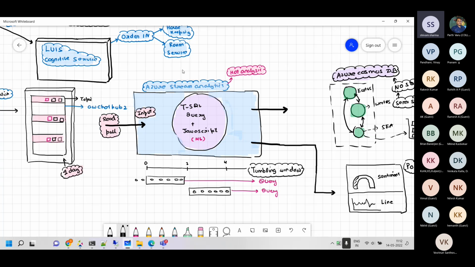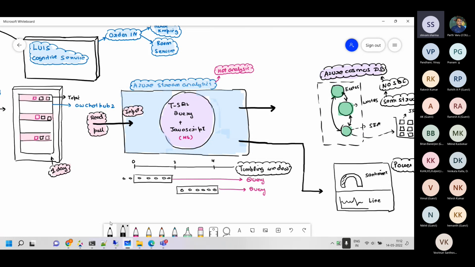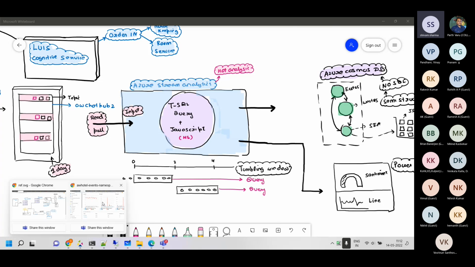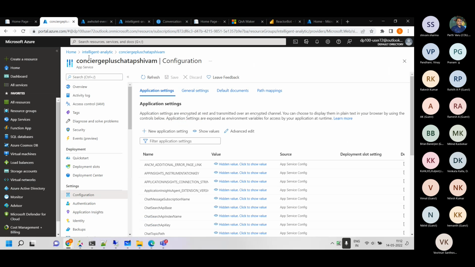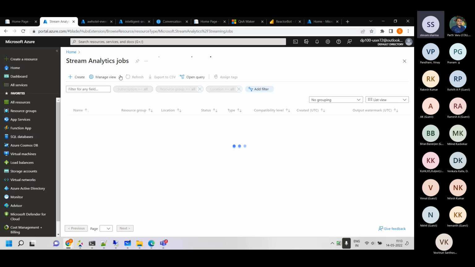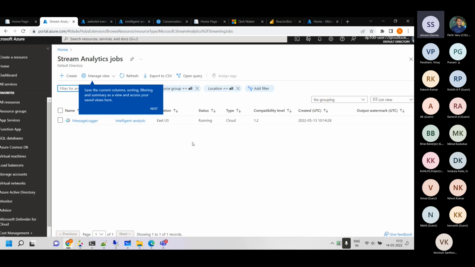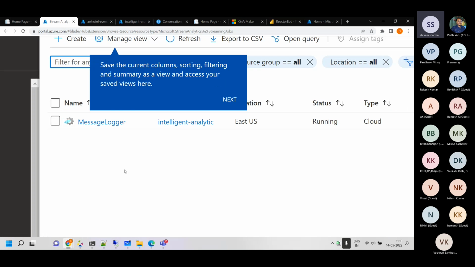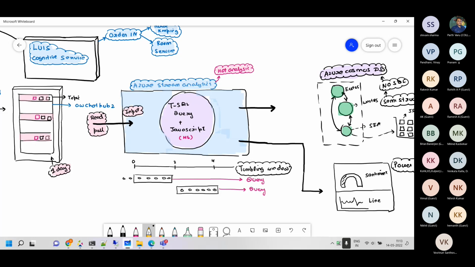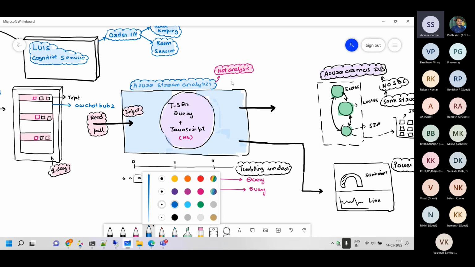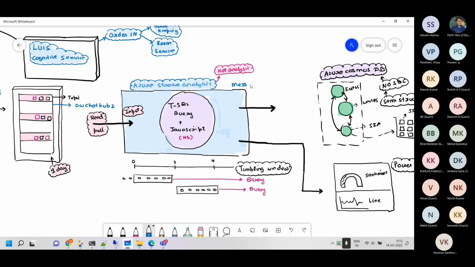So let's go into Stream Analytics. I'll zoom out and look for the Stream Analytics job here. This Stream Analytics job is called message logger. I'll go back and modify my diagram so we can relate to it a little more. This is the message logger, and what it does is basically the message logging.